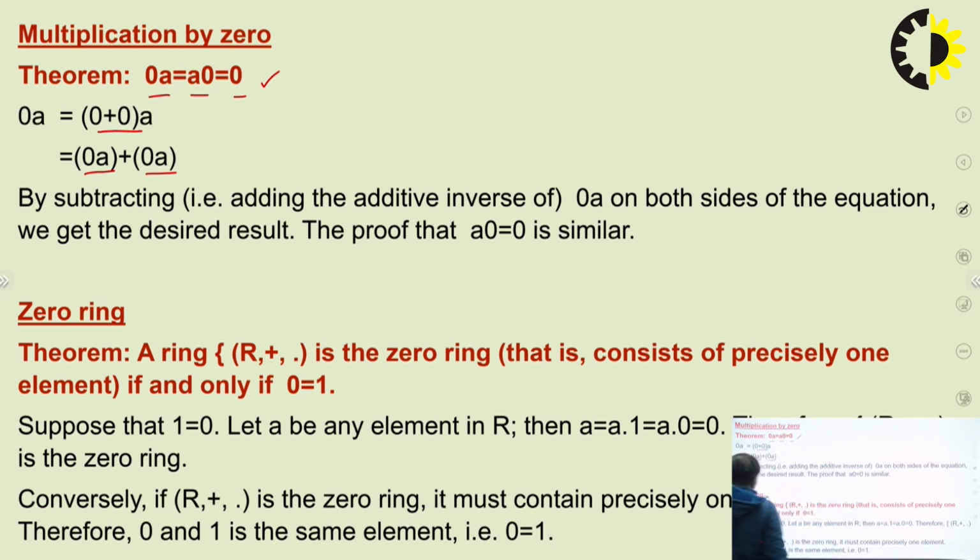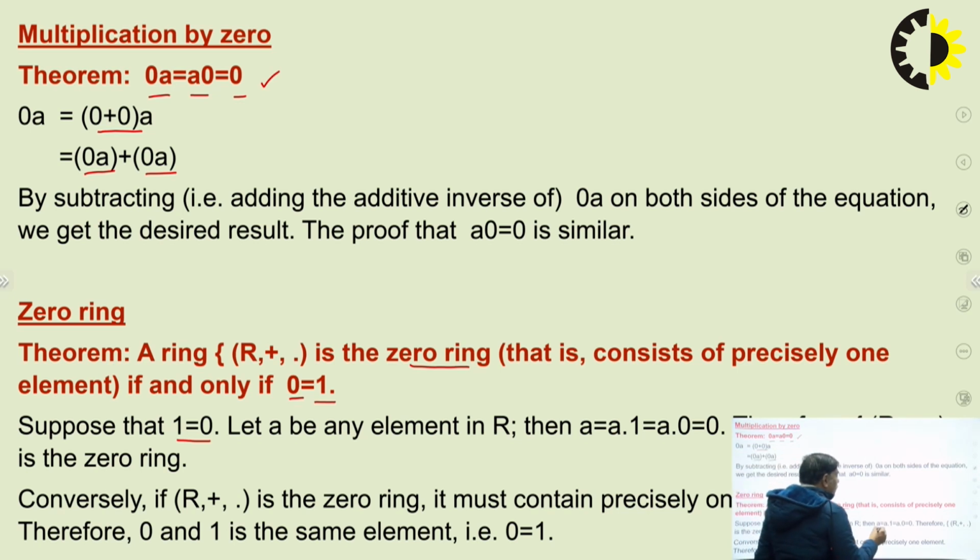What is the zero ring? A ring is the zero ring if there exists precisely only one element, either 0 or 1, or we can say 1 equal to 0, because it contains only one element. So suppose 1 equal to 0 in the ring.